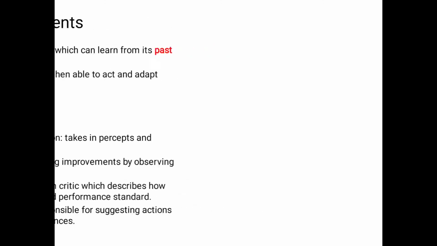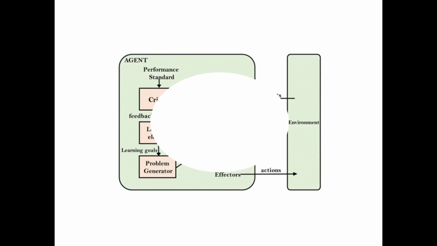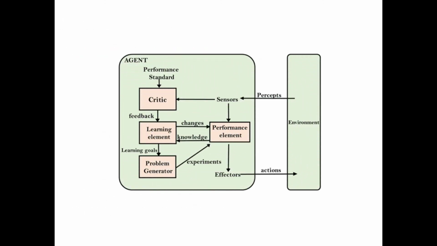Coming to the architecture of the learning agent, this is also one type of agent. So as an agent, an agent is anything that can be viewed as perceiving its environment through sensors and acting upon the environment through actuators. So likewise here it will perceive the environment through sensors.